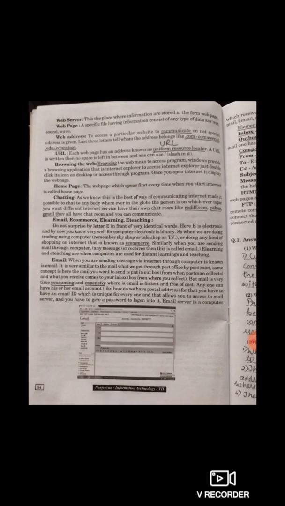Let's see what is a URL. Each web page has an address known as Uniform Resource Locator. When a URL is written, no space is left in between, and one can use / in it. So URL is a Uniform Resource Locator. Like we can say a landmark or an identification of an address. Right? So each address is also known as URL, Uniform Resource Locator.